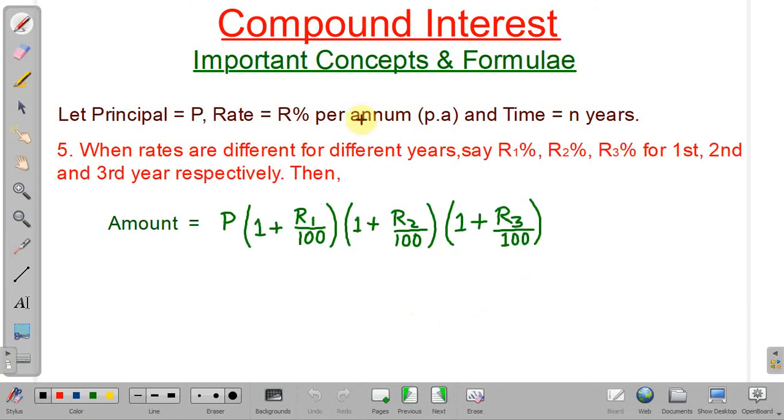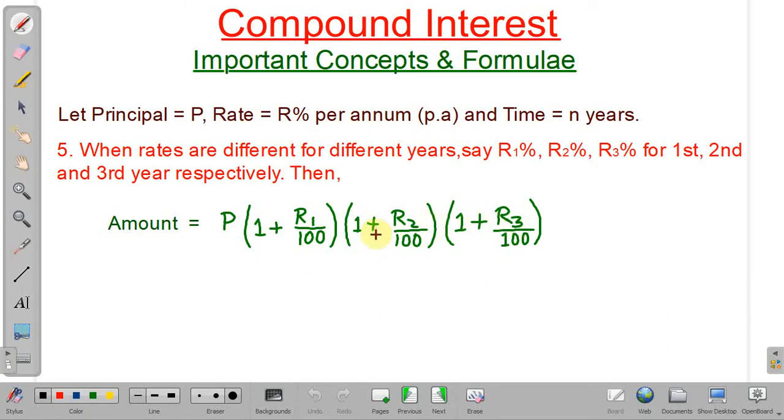What if the rate of interest keeps on changing every year? Then in that case, the amount will be principal into 1 plus R1 by 100 into 1 plus R2 by 100 into 1 plus R3 by 100, where R1 is the interest rate for the first year, for the second year it is R2, and for the third year it is R3.